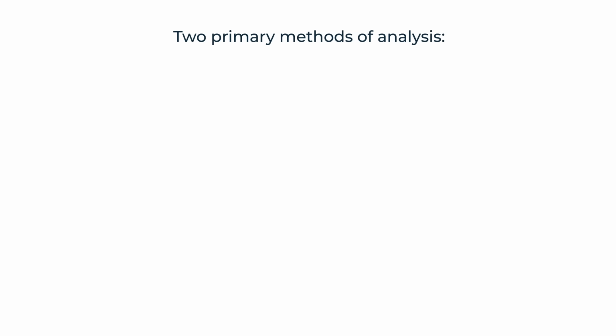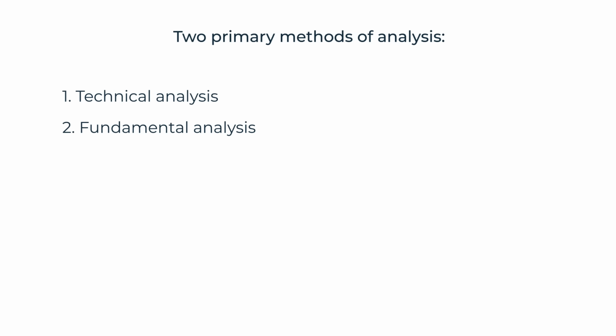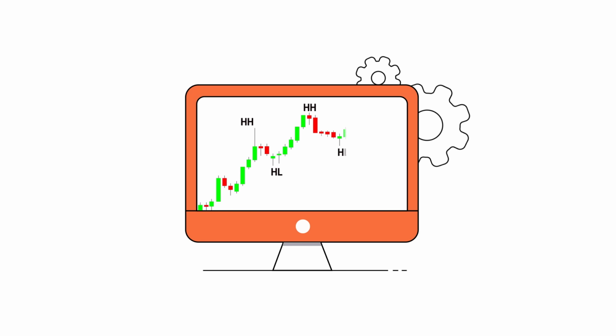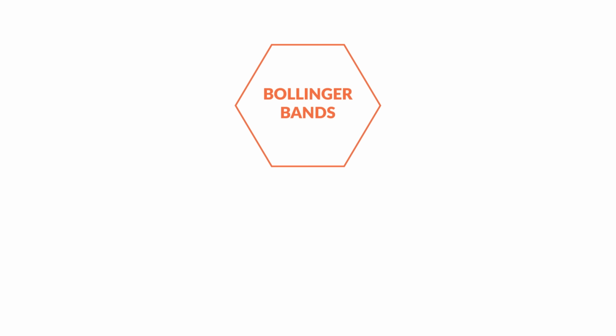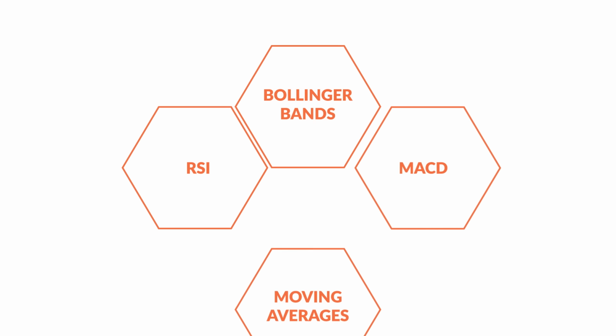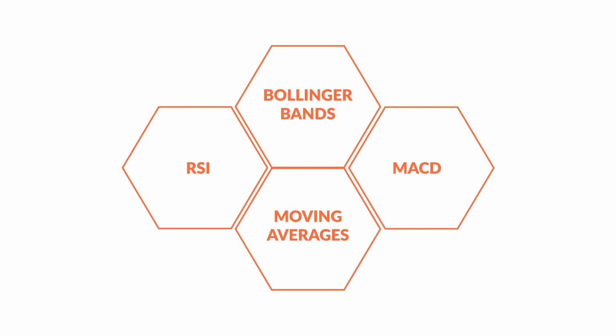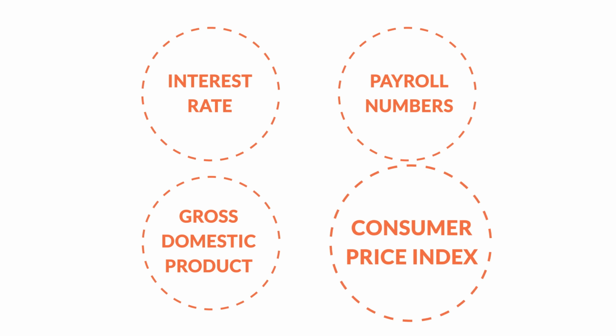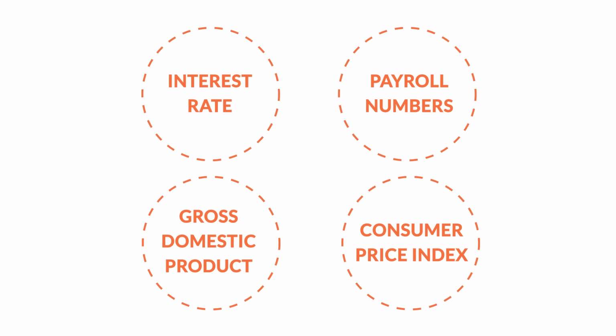Two primary methods of analysis are essential for making informed trading decisions: technical analysis and fundamental analysis. Technical analysis uses charts to predict price movements. It focuses on patterns and trends that can indicate future movements. Tools like moving averages, RSI, and MACD are commonly used in technical analysis to help traders make decisions. On the other hand, fundamental analysis evaluates a company's financial health. It looks at factors such as earnings, revenue, and profit margins to determine the intrinsic value of an asset.